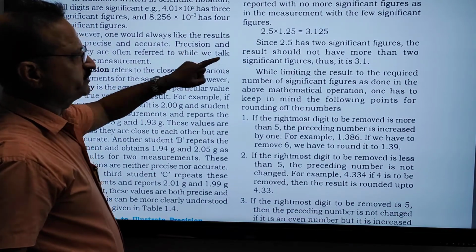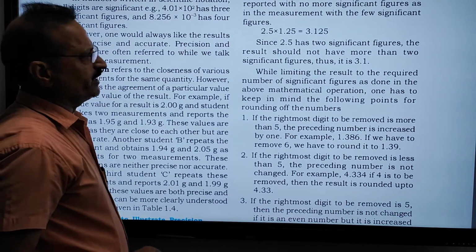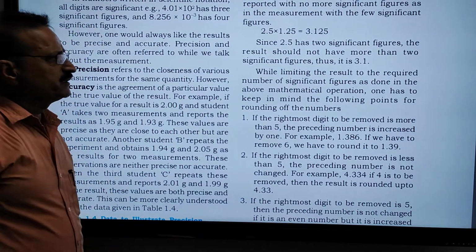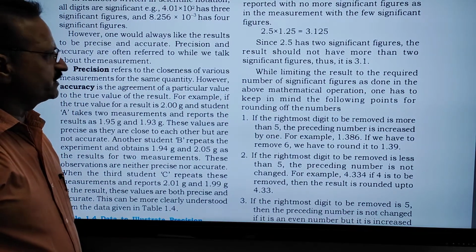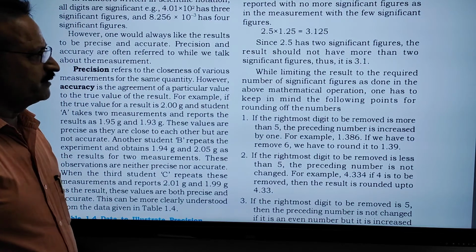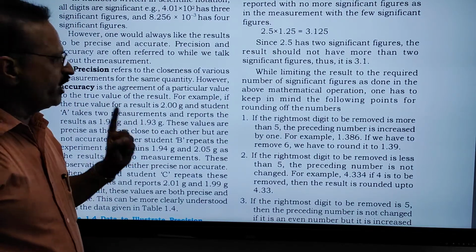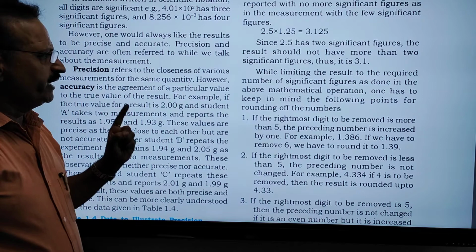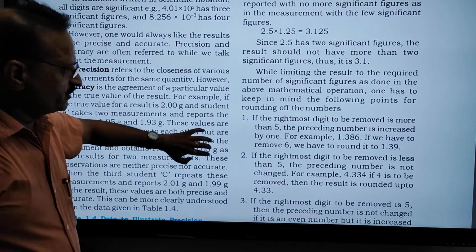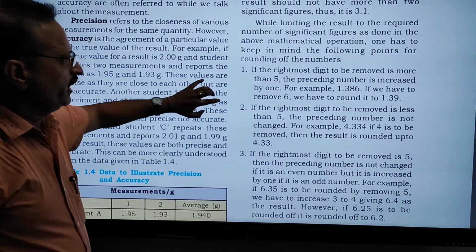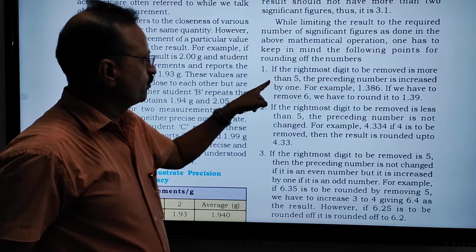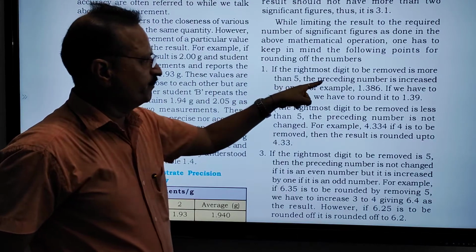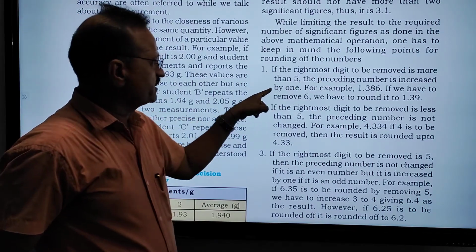2.5 has two significant figures. The result should not have more than two significant figures. Thus, the answer is 3.1. While limiting the result to the required number of significant figures as done in the above mathematical operation, one should keep in mind the following points: rounding of the numbers. Now, these are the rules. If the rightmost digit to be removed is more than 5, the preceding number is increased by 1.